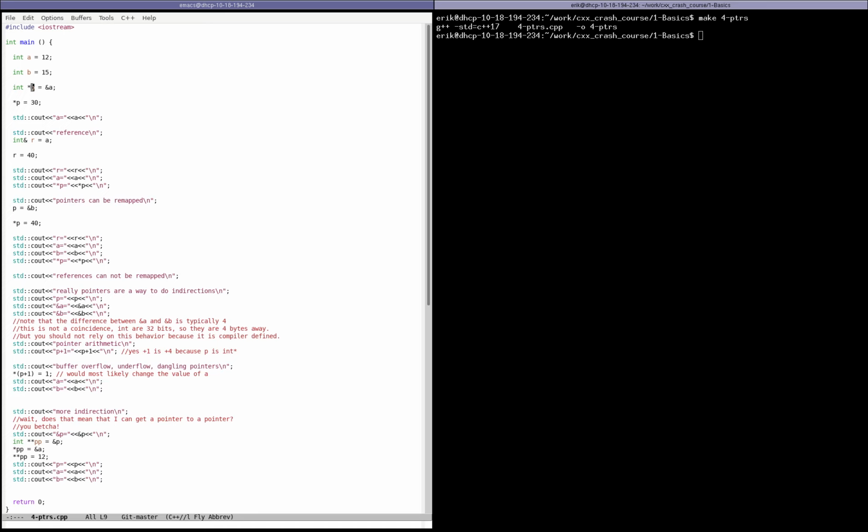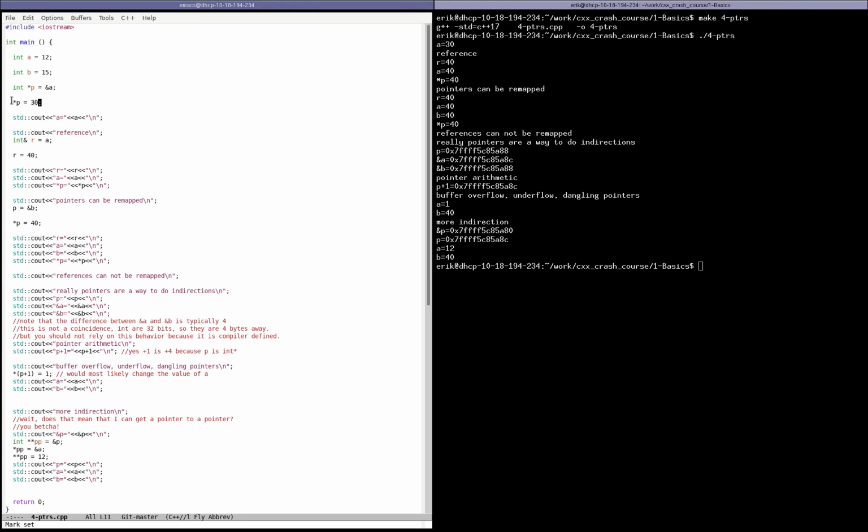So here now we have p. p is a variable, and the value that p stores is the address of variable a, and that allows us to do things like change the value of a by using that variable p. So literally what we say is go to the memory location that is stored in p, and at that memory location, change the value so that you write 30. And so that's why once you execute this line, if you actually print the value of a, it is going to be 30 because that line changed it, because p points to a.